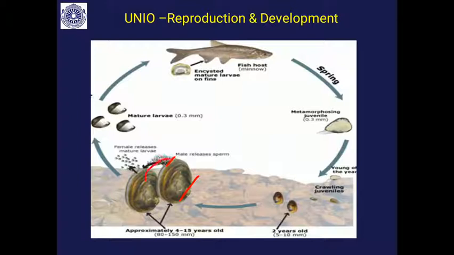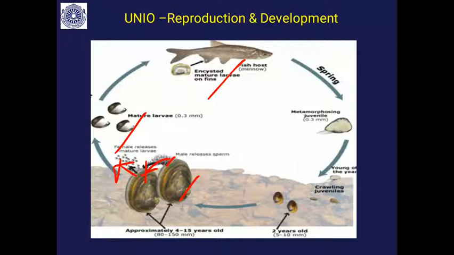So these sperms enter the inhalant siphon of the female and go to the mantle cavity. There the eggs are already released, and fertilization happens. After fertilization, the larvae develop, and microscopic larvae get released into the water. This microscopic larva is called glochidia, or glochidium.